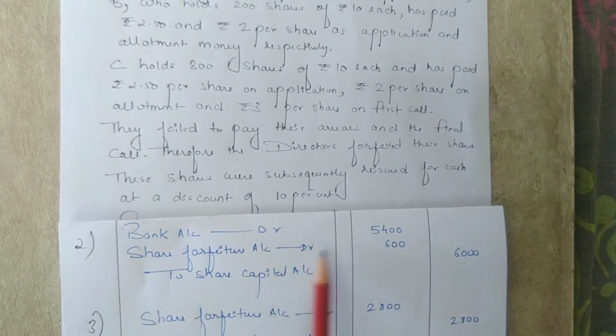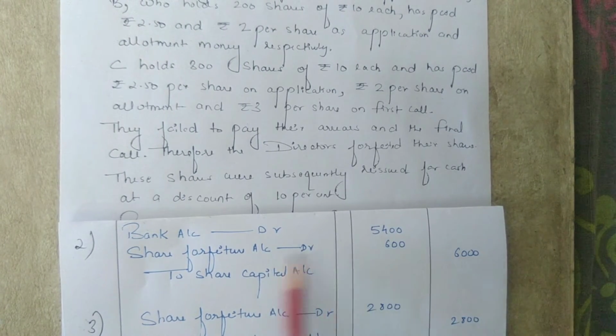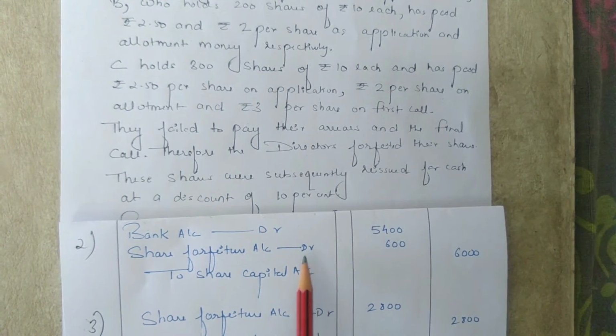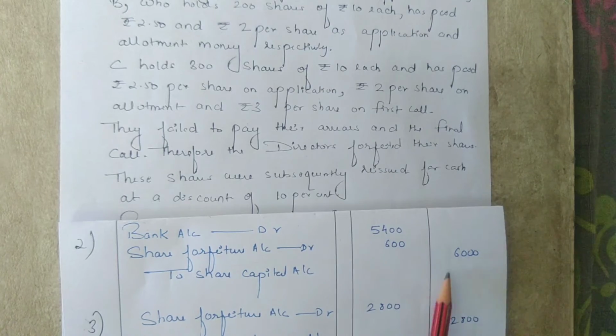Share forfeiture account is debited with the amount 600 because there is a discount of rupees 1 per share and the number of shares forfeited is 600. So 600 into 1, that is 600. To share capital account, 6,000.